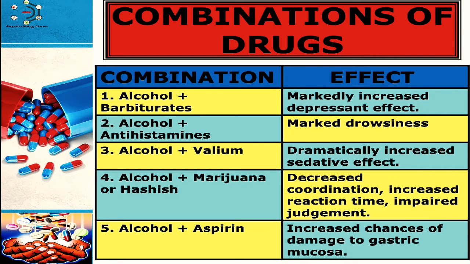When barbiturates and alcohol are taken together, each doubles the effect of the other. A mixture of cocaine and heroin, called speedball, gives a spontaneous kick of cocaine and the prolonged pleasure of heroin. So in this table you can see some alcohol-drug interactions, like alcohol plus barbiturates, this combination affects